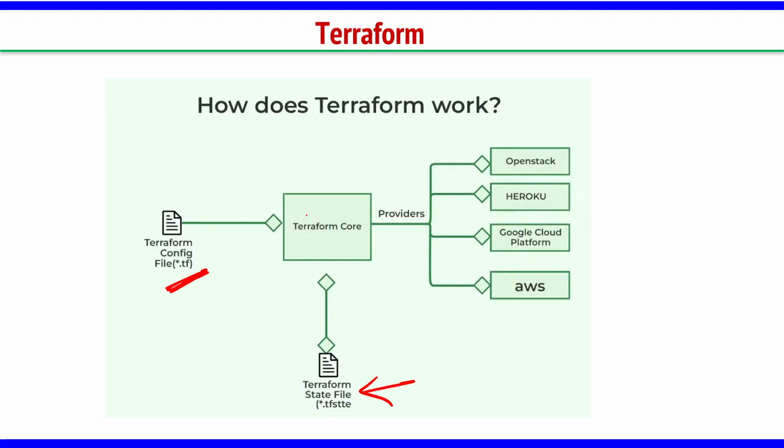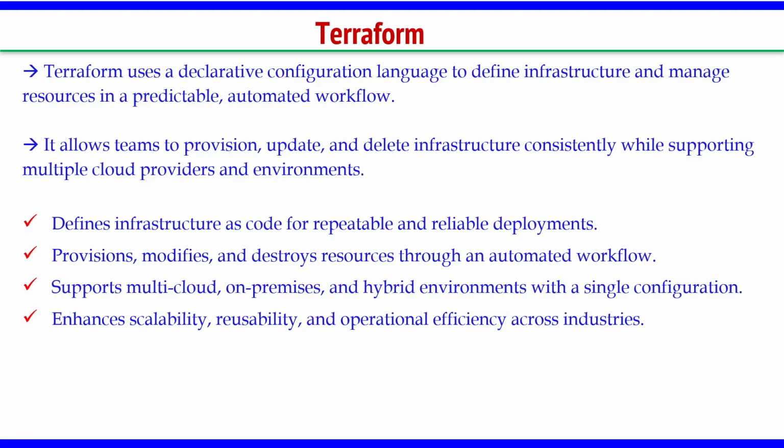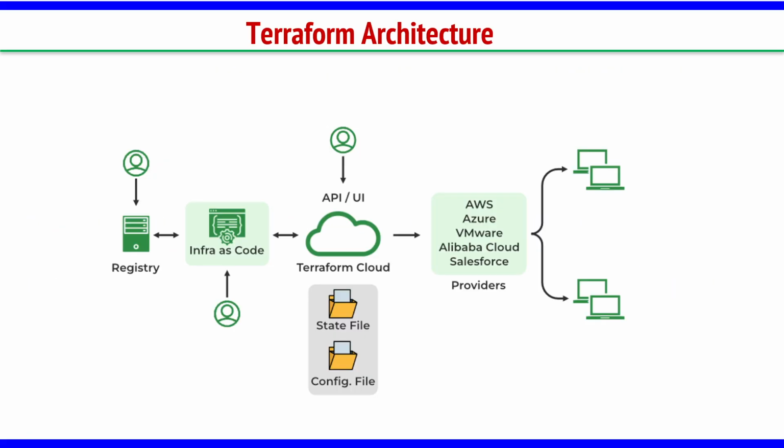Okay, then from there it talks to the providers. It talks to the cloud providers, maybe GCP, Heroku, OpenStack, right? AWS, Azure, like that. It can talk to many of those platforms. Terraform uses a declarative configuration language to define infrastructure and manage resources in a predictable, automated workflow. It allows teams to provision, update, and delete infrastructure, right? So it has a lot of such benefits which we have already seen.